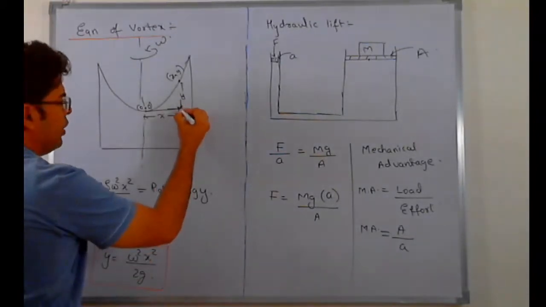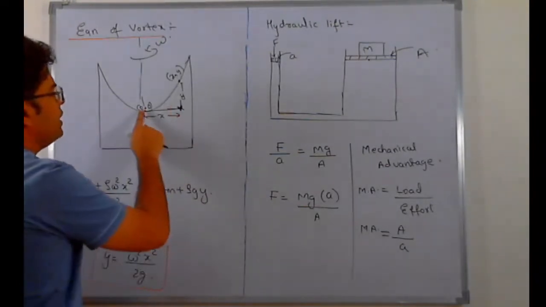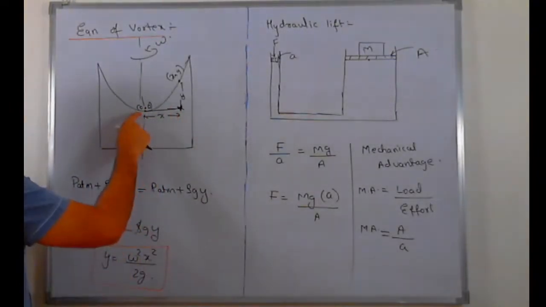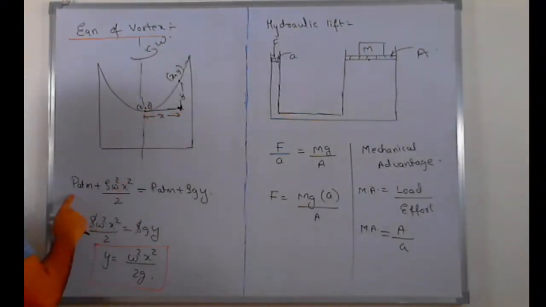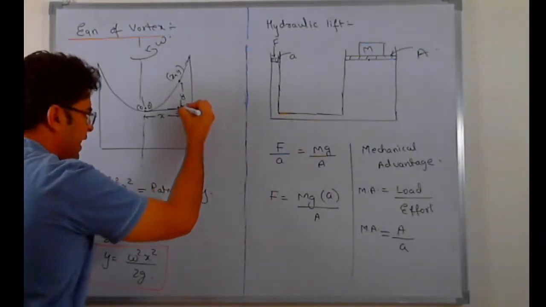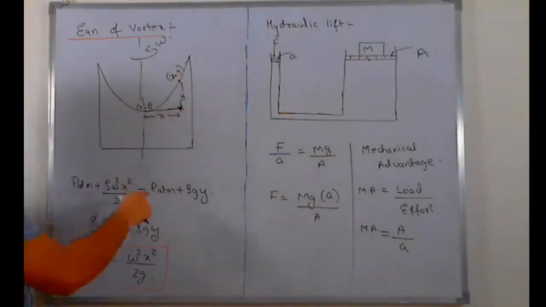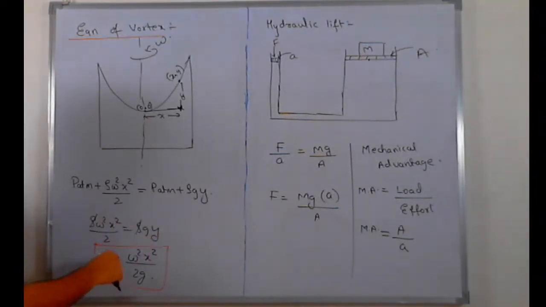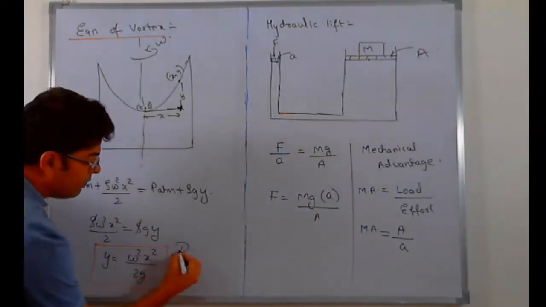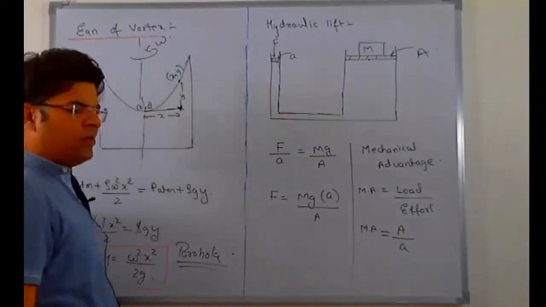Now you can reach this point starting from origin and moving horizontally. But moving horizontally, the pressure will increase because of rotation. So if here at 0, 0, the pressure is P ATM, at this point pressure will be P ATM plus rho omega square x square by 2. Moving from surface downwards by distance y, the pressure here will increase because of gravity, and the pressure at same point can be written as P ATM plus rho g y. Cancel out P ATM, then cancel out rho, so you get omega square x square by 2 equals g y. So you can rewrite y equals omega square x square by 2g, which is nothing but the equation of a parabola. Okay, so this is equation of parabola, not at all a tough thing to find.